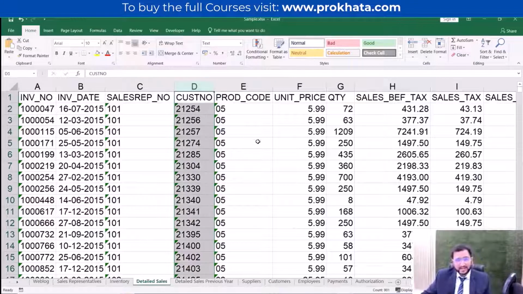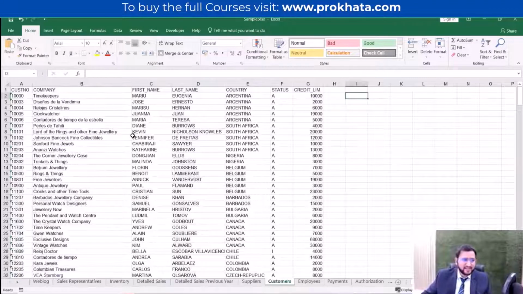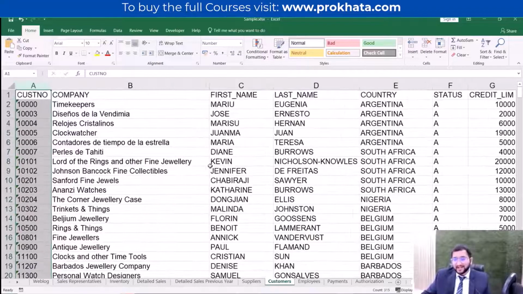One more field is available, customer number. So what can be done from the customer number? Let's see if any sheet is having customer number. So you can also tell me about this data, like in which sheet do you find this customer number? If anyone has analyzed, yeah, customer. So customer sheet we are having with us, and here we are having the customer number. So customer number can become our primary key here. So this will be helpful.